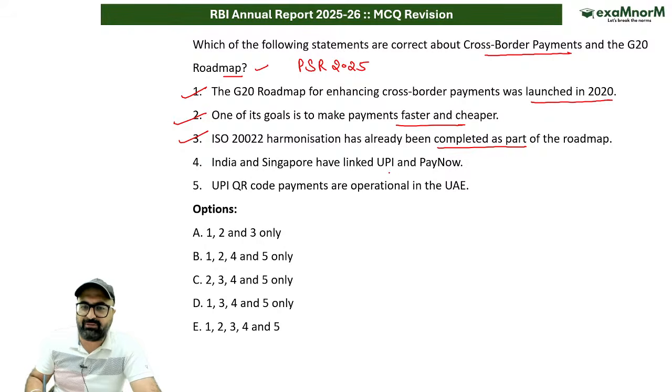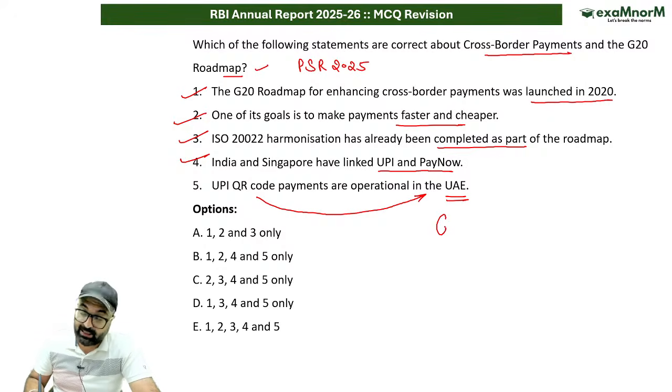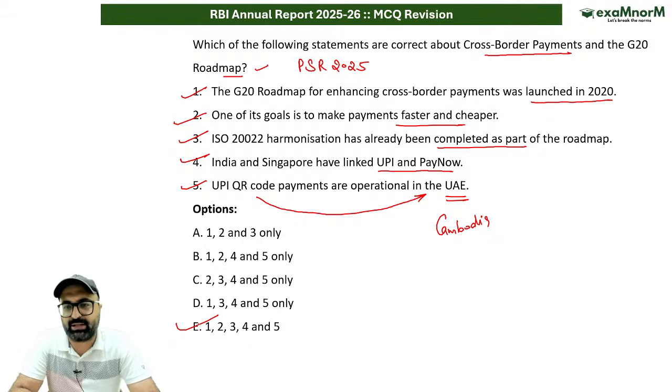India and Singapore have linked UPI and PayNow, correct? UPI QR code payments are now operational in UAE, and they are recently operational in Cambodia as well. So the answer to this particular question is E option. Is it clear?